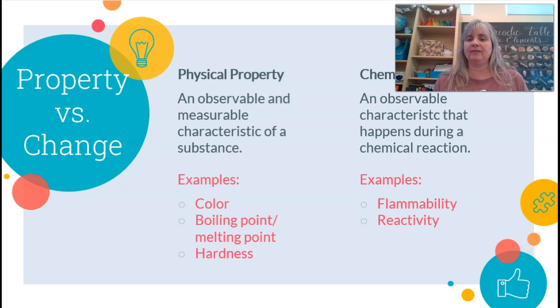Chemical properties, on the other hand, are an observed characteristic that happens during a chemical reaction. Like we don't know if something's going to be flammable until we actually try to burn it. And some things are flammable and some things aren't, but that is a chemical property. Reactivity, like if I pour this solution into another solution, is it going to react? That is a chemical property. So we don't really focus very much on the property parts. We're really talking about change in our unit, but I wanted to bring it up that there is such a thing called the property of a substance versus evidence of a change.